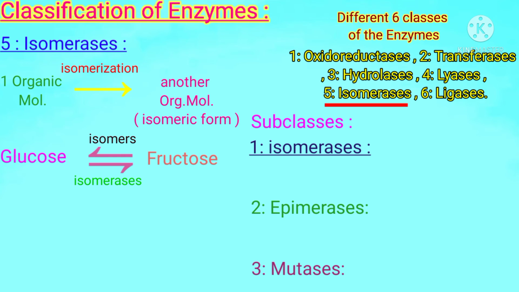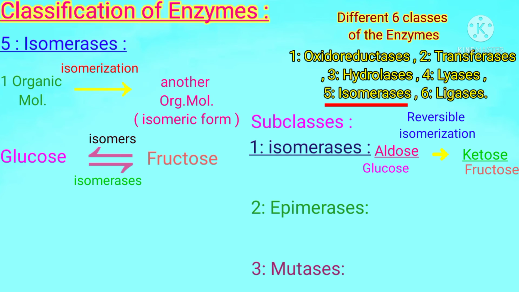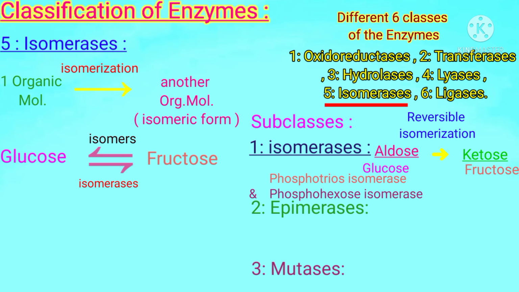Students, isomerases can catalyze the reversible isomerization of aldose sugar into ketose sugar. Aldose sugar, that is a glucose, and ketose sugar, that is a fructose. So glucose and fructose can be converted into each other in the presence of isomerases. Its examples are phosphotriose isomerase and phosphohexose isomerase.